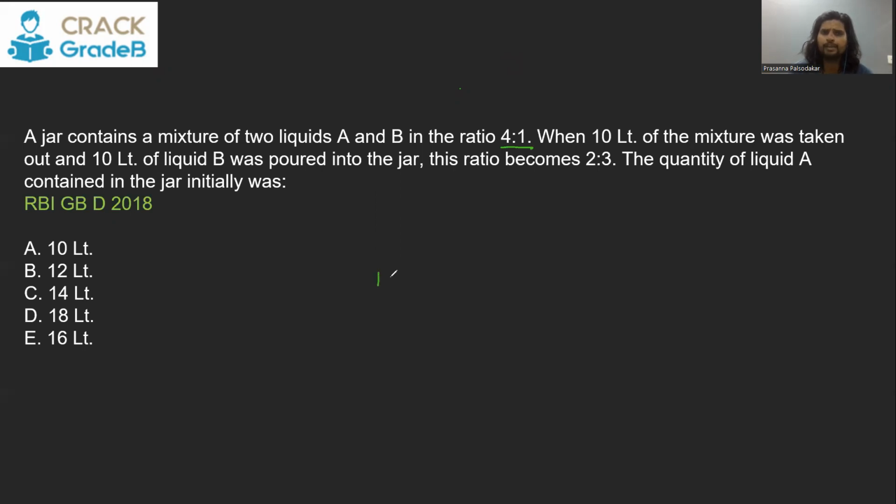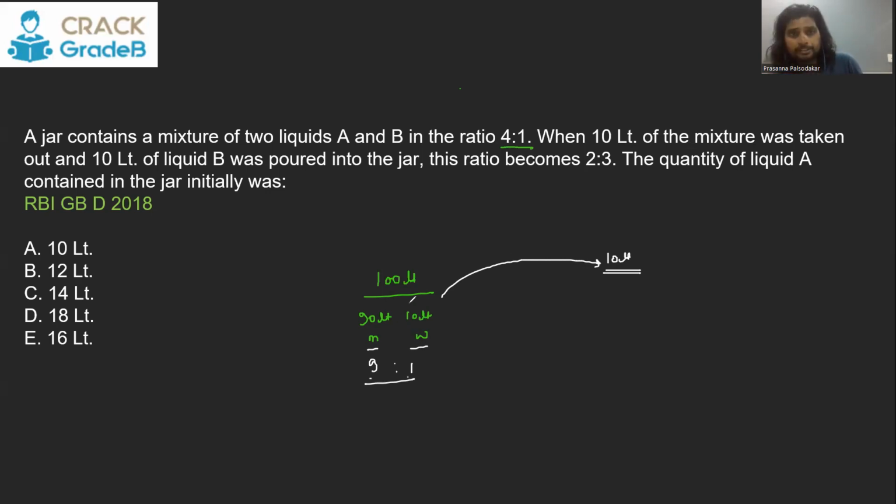For example, if I say we have 100 liter milk solution. Milk solution means there is some milk, some water. So let's say there is 90 liter milk and 10 liter water. This much is milk, this much is water. What is the ratio between milk and water? The ratio is going to be 9:1. If you take out 10 liter out of this, that 10 liter will also have the ratio of milk and water 9:1. The ratio doesn't change. See, the mixture is homogeneous. Homogeneous means it is thoroughly mixed. So whatever amount you take of it, every bit will have milk and water in the ratio 9:1.